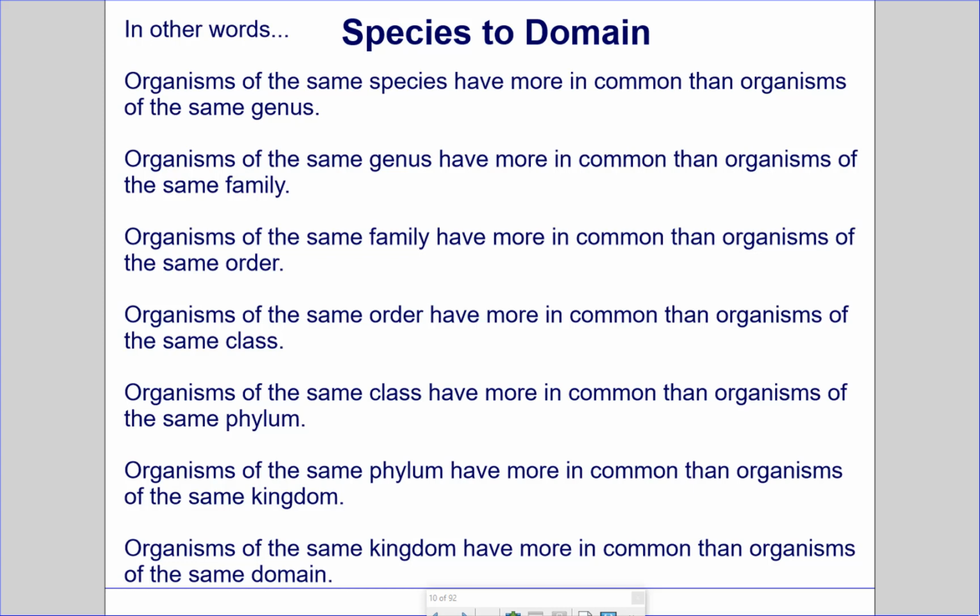Species to domain. In other words, organisms of the same species have more in common than organisms of the same genus. Organisms of the same genus have more in common than organisms of the same family. Organisms of the same family have more in common than organisms of the same order. Organisms of the same order have more in common than organisms of the same class. Organisms of the same class have more in common than organisms of the same phylum. Organisms of the same phylum have more in common than organisms of the same kingdom, and organisms of the same kingdom have more in common than organisms of the same domain.